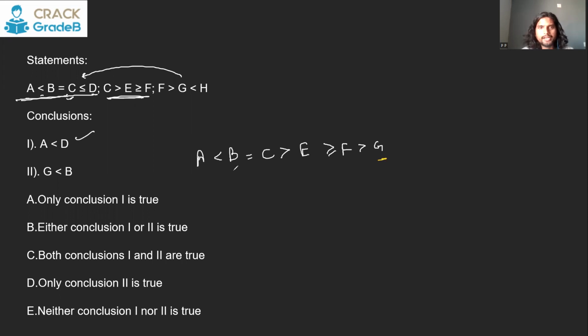You can say G and B. Everything is facing in the same direction. That means you can say there is no contradiction. So B is going to be greater than G. That is also a true conclusion. So both conclusions are true. Let's see next one.